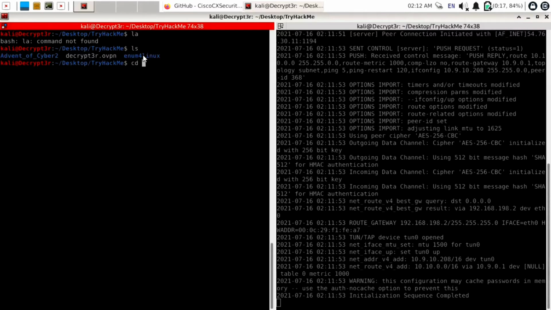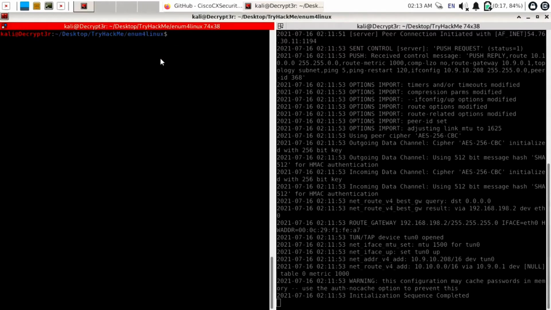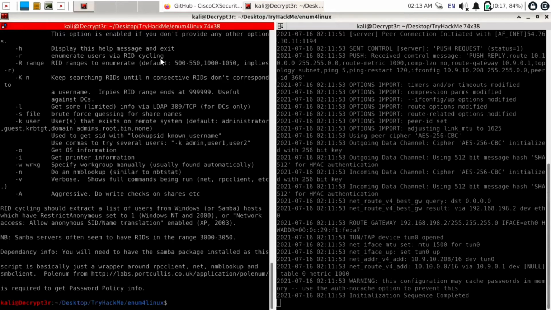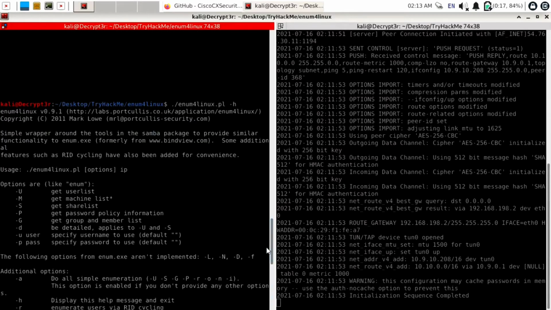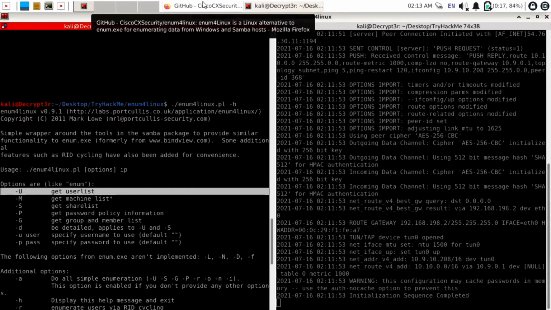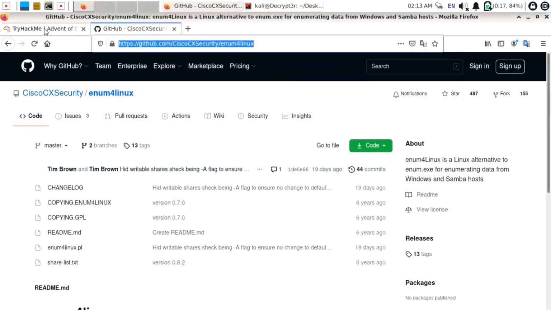Okay, so you can just change the directory to enum4linux. Now to get help about enum4linux, you can use command ./enum4linux.pl. It is written in Perl scripting, then -h for help, and you will get multiple parameters, like what parameters you can use to get more information about our target machine. So here you can see -U used for getting the user list.